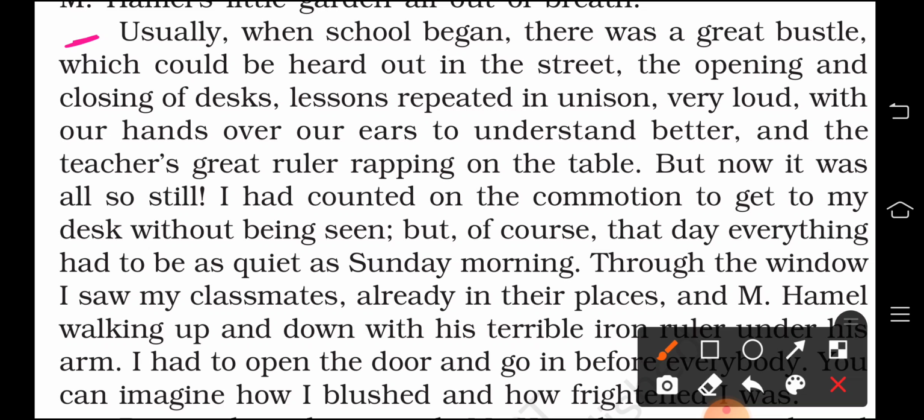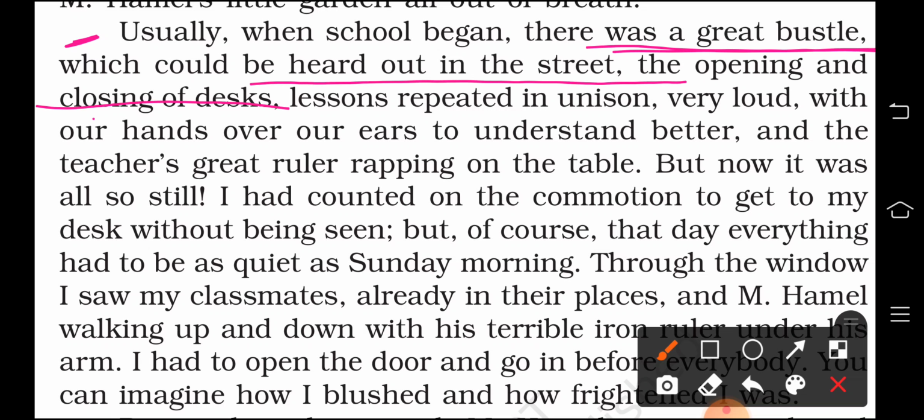Generally, what was the routine of the school? He is describing here that a lot of noise was created by moving desks, right? It could be heard out in the street. There was a great bustle. What does a great bustle mean? A lot of noise created by many people is called bustle, which could be heard out in the streets.